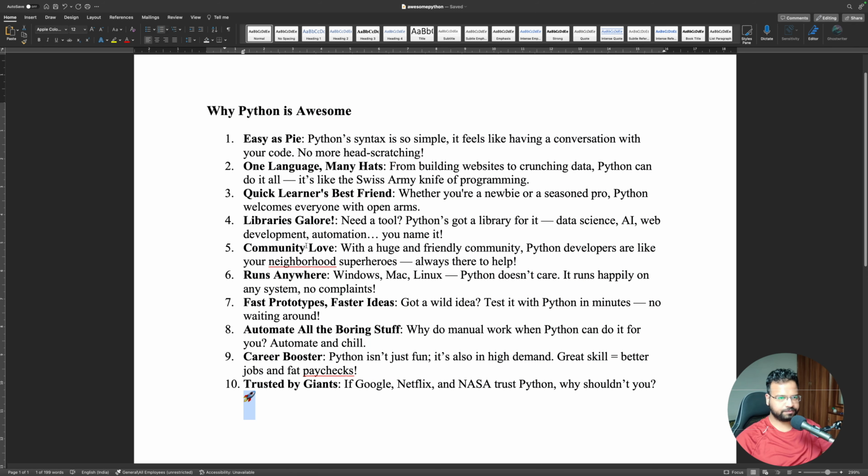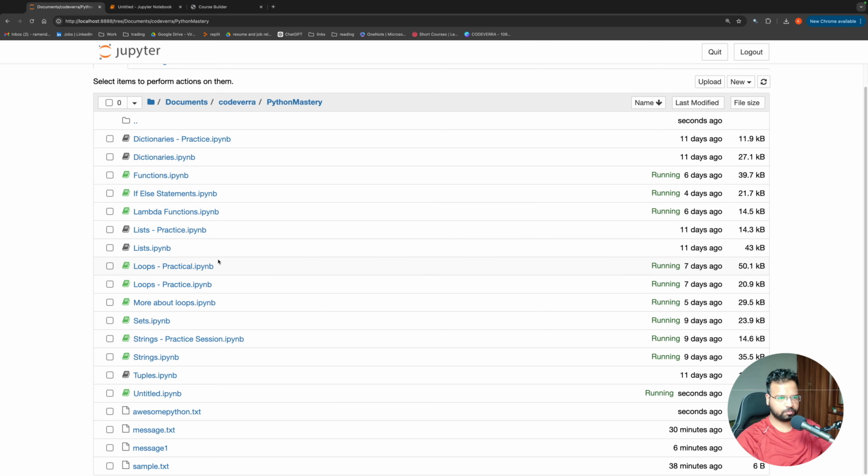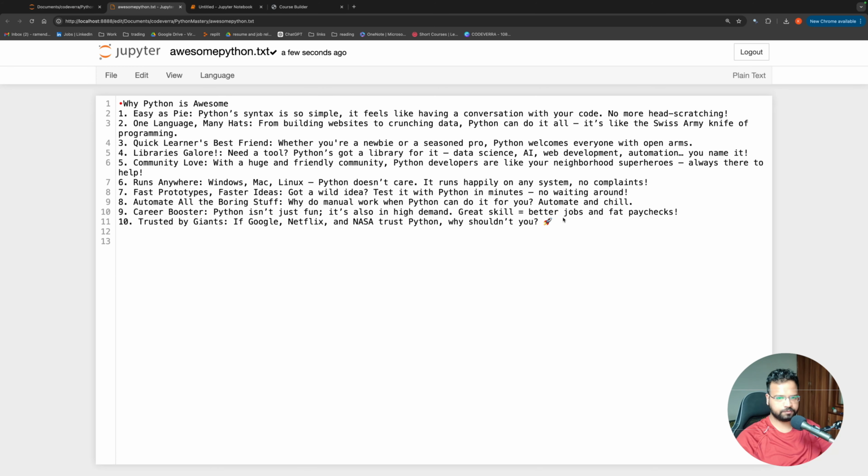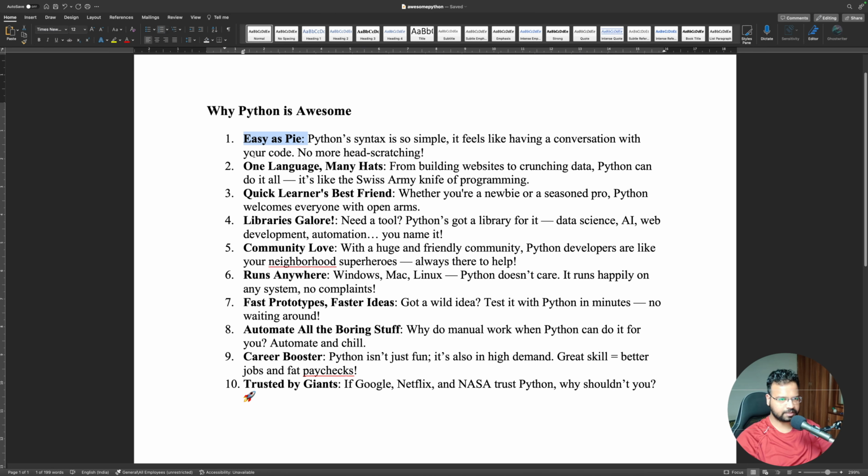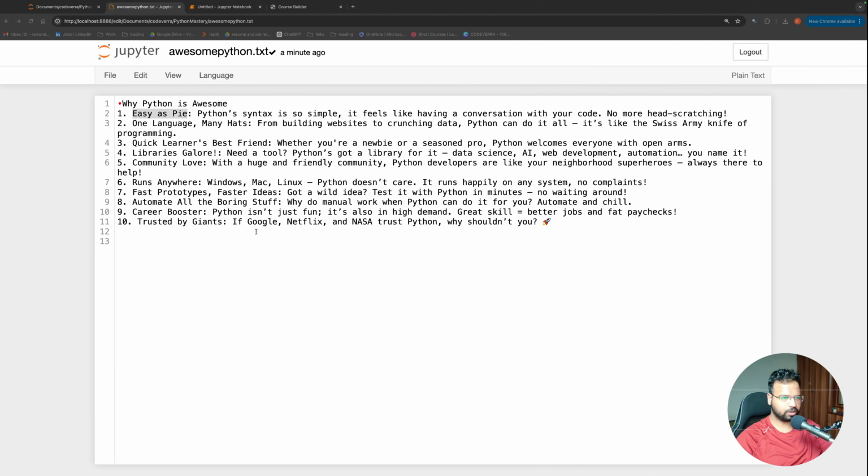And once I have saved the file, if I come back and go to my Explorer here, I will have an awesomepython.txt. While saving, you just have to make sure that it is encoded. If you're getting some warning, make sure you select UTF-8, because that's the most common type of format in which we are supposed to save the files. Anyway, here we have this text file, and if we open this, you see we have the content here. You see some of the formatting has gone, like bold and other things. Here, if you see, we had some bold content, all of that is gone. It is a normal text file.